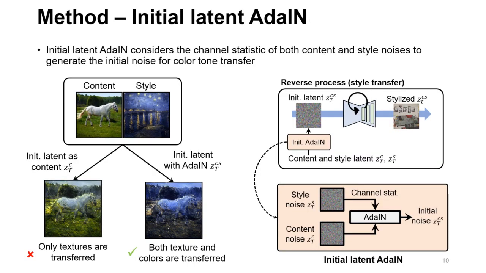Despite this style injection, we observe that the color tone of the stylized image resembles its content. To transfer the color tone, we apply AdaIN on the initial latent to change the channel statistics of the latent. We observe it successfully transfers the color tone of the style while keeping the spatial relationship of the content.